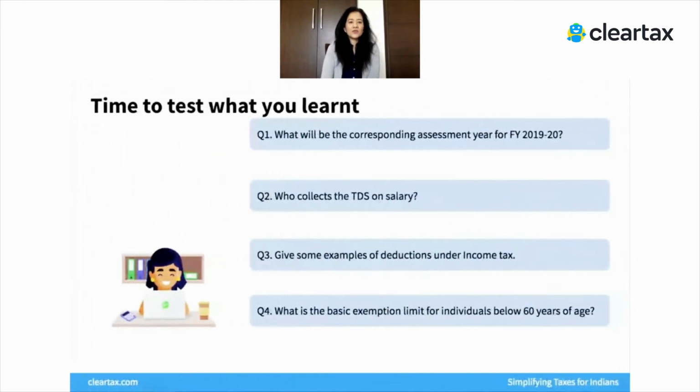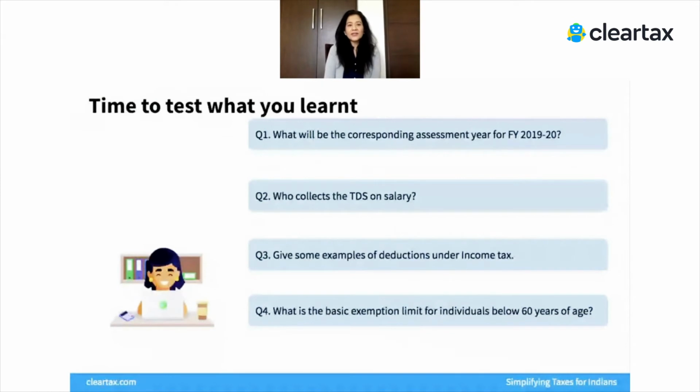All right, let's just test what you have learned. What will be the corresponding assessment year for financial year 2019-20? The answer, as you may have guessed, is assessment year 2021. Who collects TDS on salary? The answer is your employer.